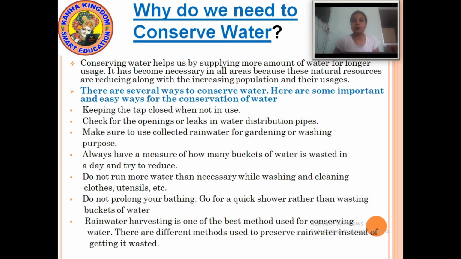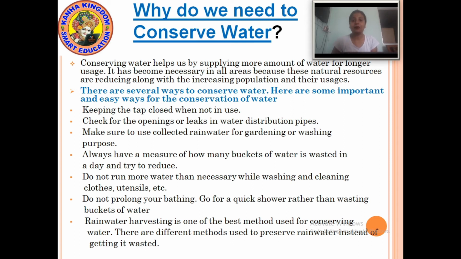Let's learn why we need to conserve water. These are some points that will tell us why.